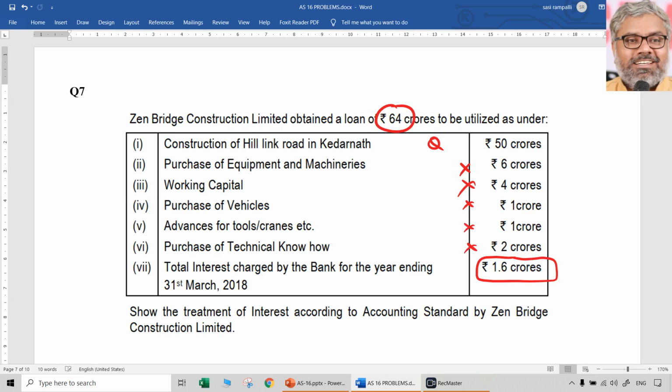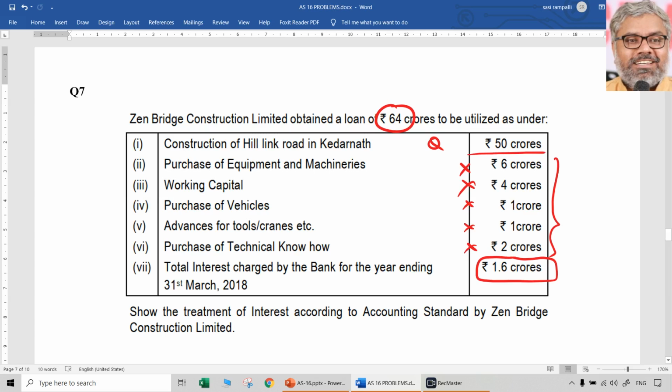Technical know-how, all of them are not qualifying assets, because they are already in a position where they can be used for their intended usage. So these all can be considered as non-qualifying assets. Total is 64 crores, that is clear. So 6 plus 4 plus 1 plus 1 plus 2 is 14 crores. 50 crores is qualifying asset and 14 crores is non-qualifying asset.